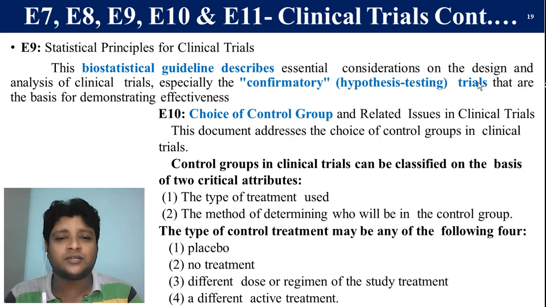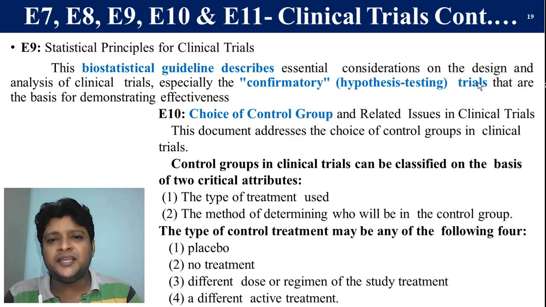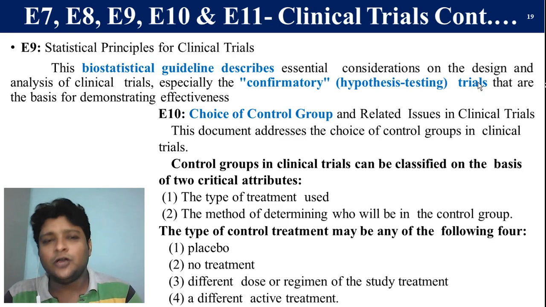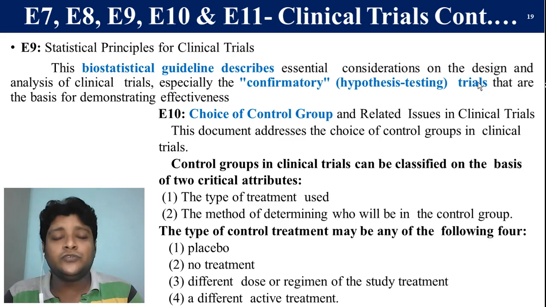Now E10 mainly deals with the choice of control group. When we go for a clinical trial, we need different groups of patients. How are we going to divide the patients into different groups? What is the criteria? The criteria may depend on age, on disease condition, on physiology, or on physical appearance like weight and health. So while selecting a control group for our clinical trials, it may be classified based on the type of treatment, or based on the type of method of determining.